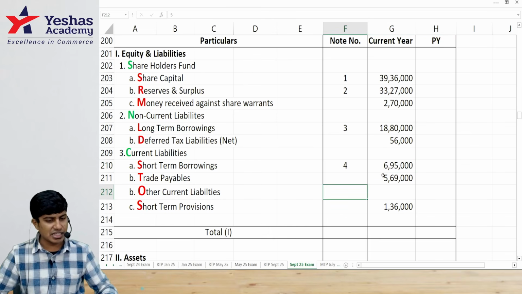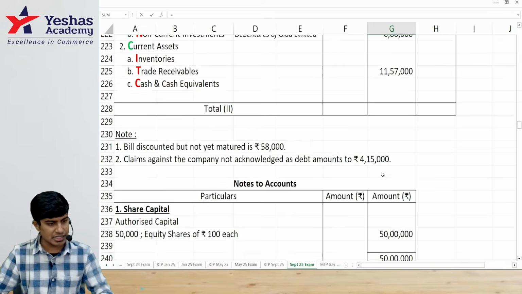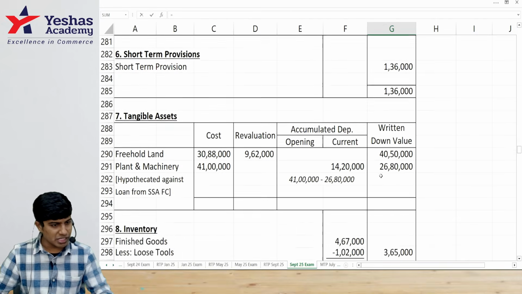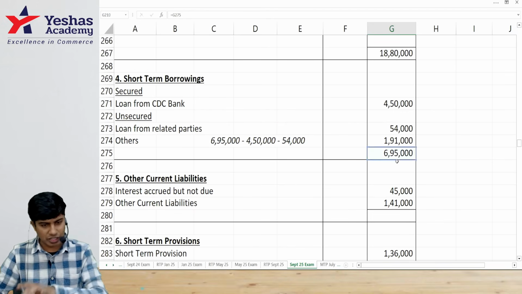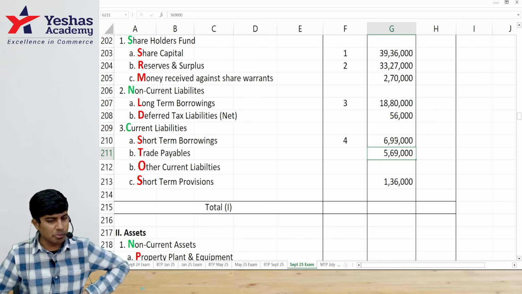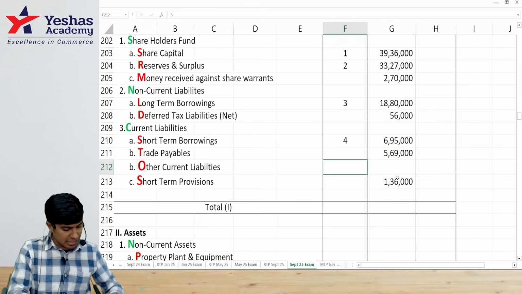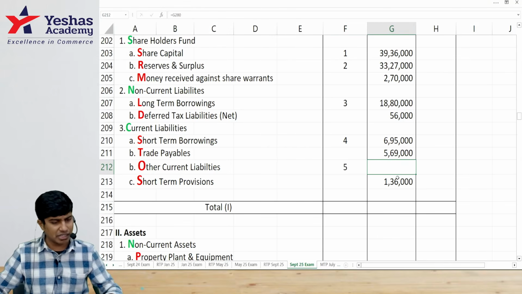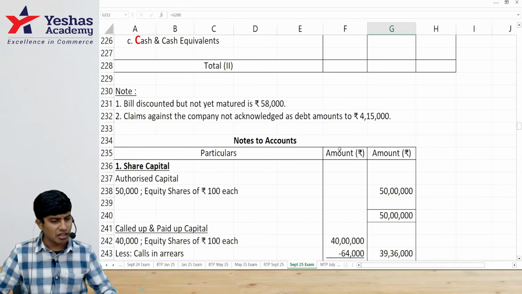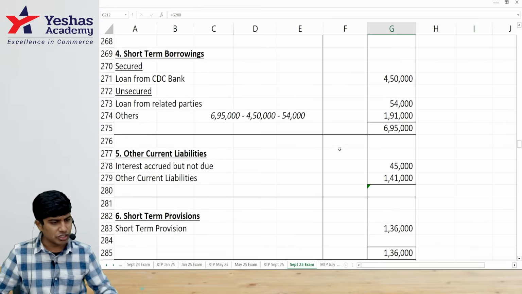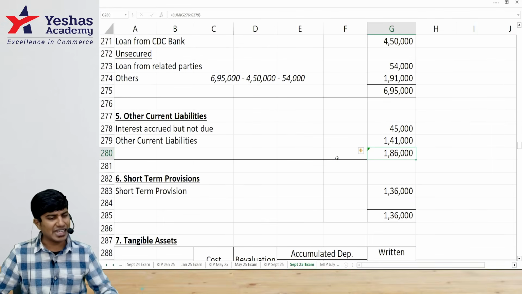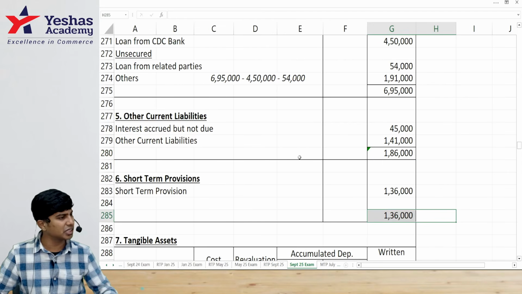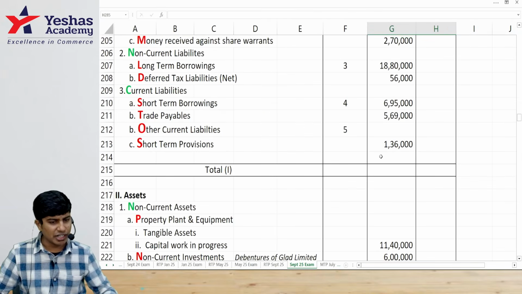Then once again, I would select this total, so that if we change something someday, it should not get affected. Okay. Sorry, yeah, correctly put 6 lakh 95. Then other current liabilities, that interest is there and some other current liability is also there. Note number 5. How much? 1 lakh 86. I would write 1 lakh 86. I'll also write 1 lakh 36 short term provision. That's already written.